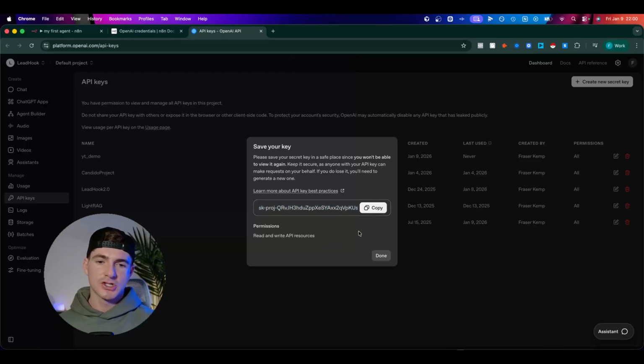Now, I don't suggest that you close this down. Leave this open for now in case anything goes wrong, because what happens is some of the different applications which you use and connect to will only let you see your API key once. So if you copy this and hit done and something isn't right, you then can't see your API key again, right? Now, don't worry, I'm going to delete this API key after the video so nobody's racking up bills on my account. So we've copied that, and let's go back to our documentation.